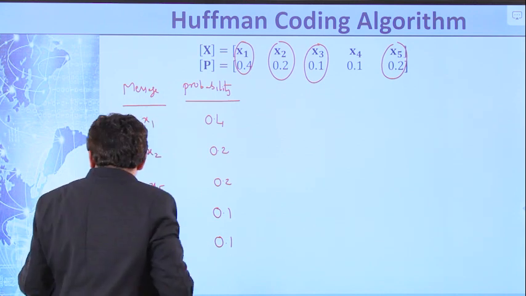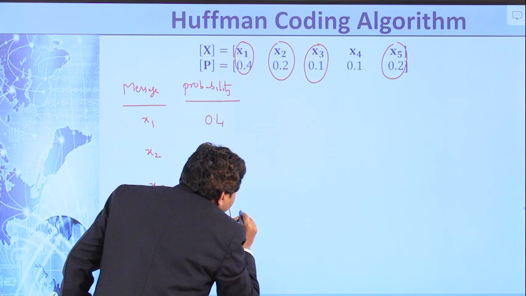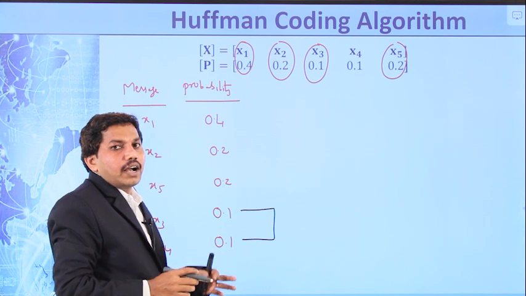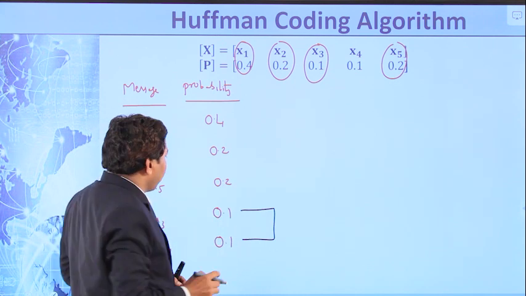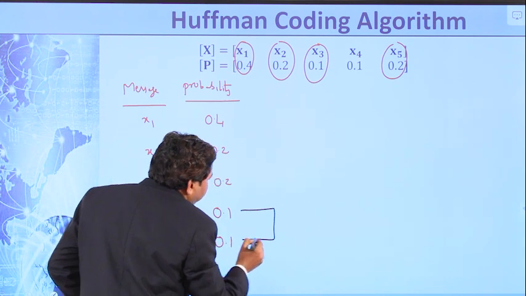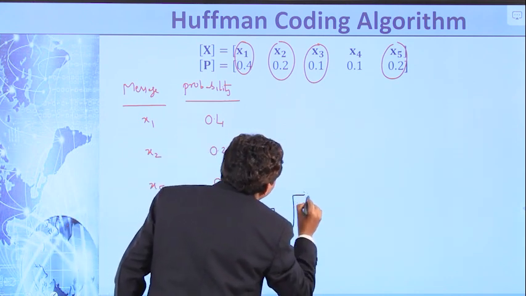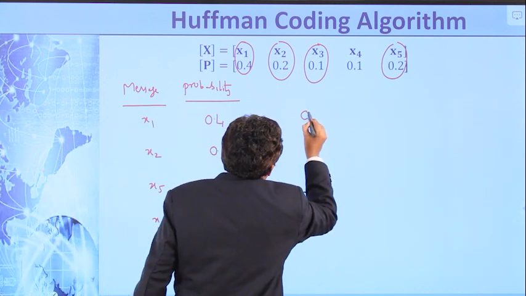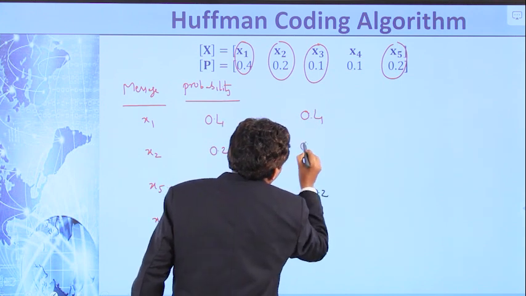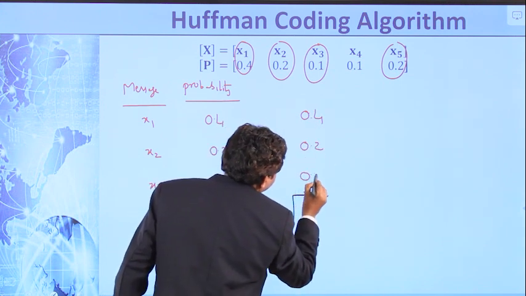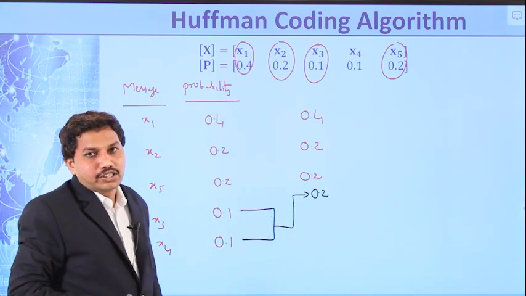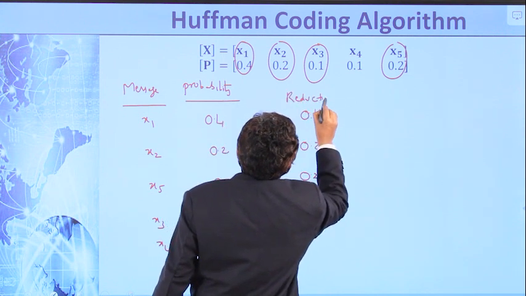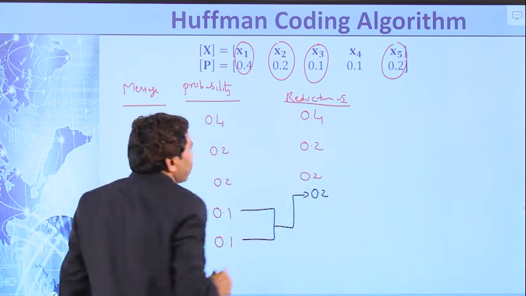What is the next step? Combine the last two message probabilities and rearrange all the probabilities in decreasing order. If we add these two, 0.1 plus 0.1 is equal to 0.2. You can rearrange: this 0.4 is as it is, this 0.2 is as it is, and this 0.2 also as it is. So we have arranged all the probabilities in decreasing order. This grouping is known as reduction 1.